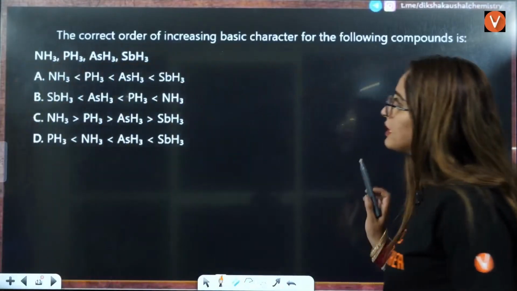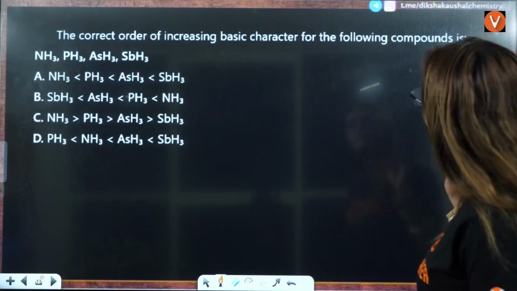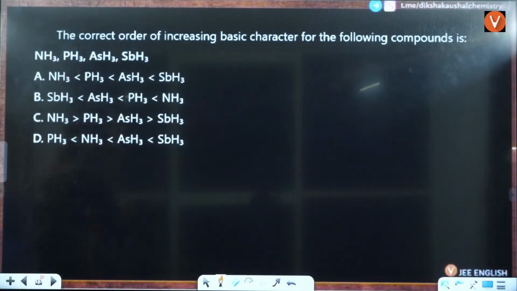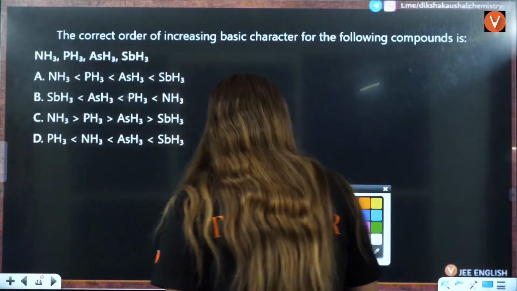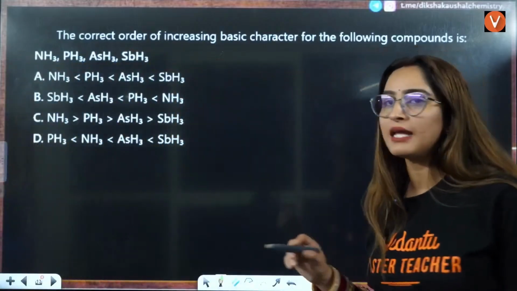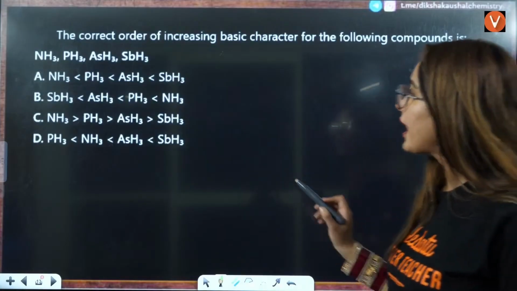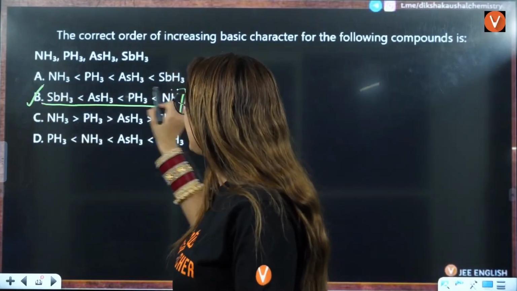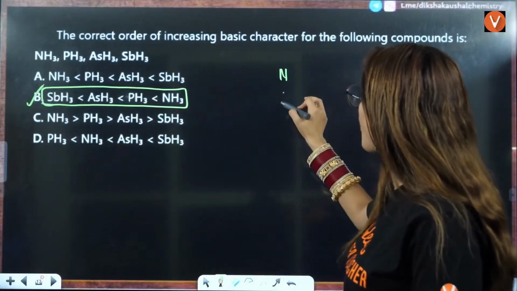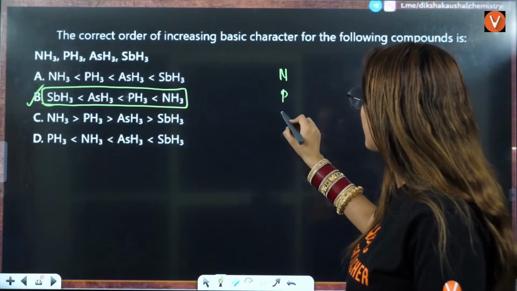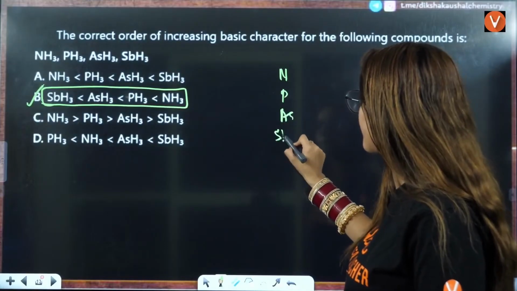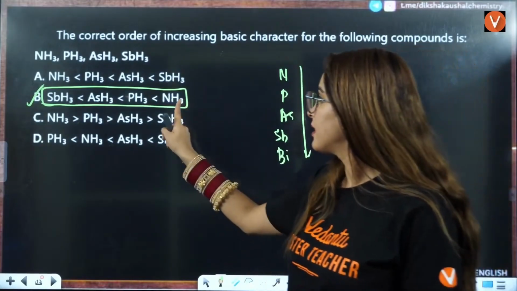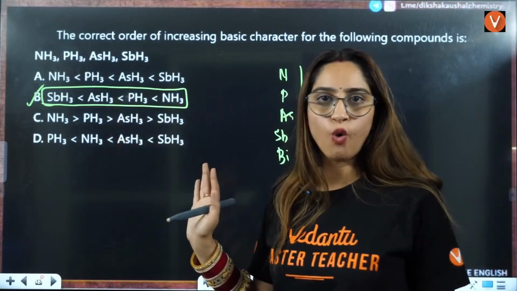Next we have the correct order of increasing basic character of the following compounds. Now they are asking you the basic character. So for basic character, what we know is that down the group basic character increases, right? For hydrides I am talking about. So that's why B is going to be the correct answer, because down the group it is decreasing. Nitrogen, phosphorus and so on, right?